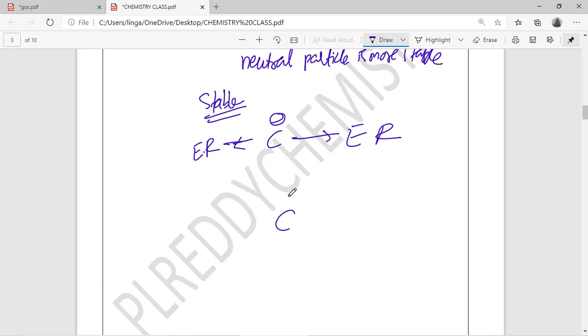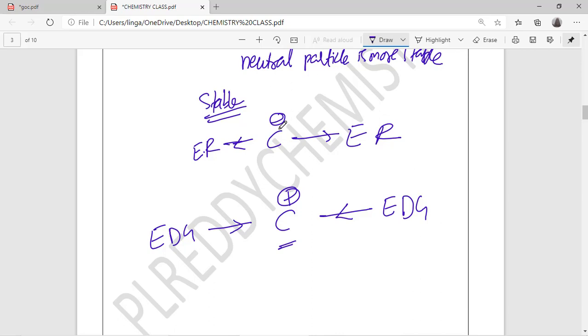Suppose carbocation is there, when will it be neutralized? Whenever electron donors are there, electron donating groups. When electron donating groups are there, it will be stable. The more electron donating groups there are, the more stable. So the final concept is it should be neutralized.